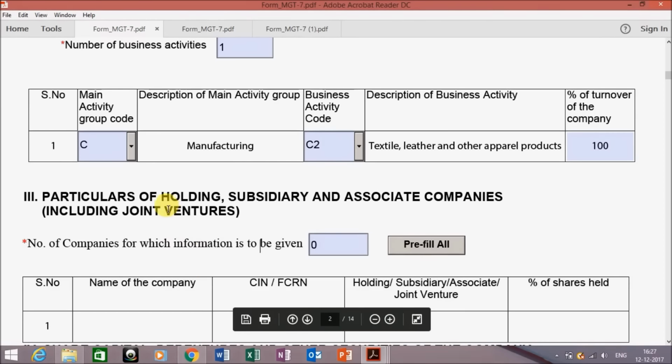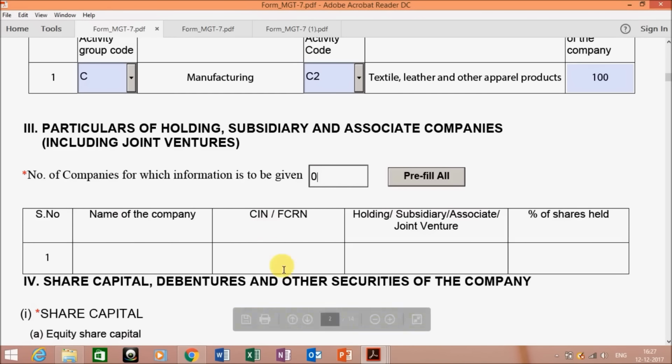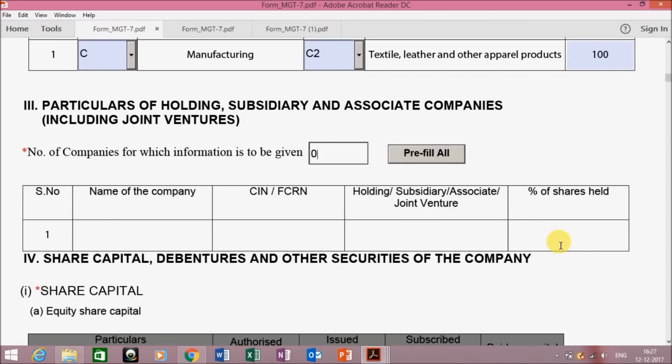Next is the particulars of holding subsidiary and associate companies. If you are having any holding company, any subsidiaries or any associates, enter the number of companies over here and then you need to enter the CIN number under columns and then click on pre-fill button. You also need to enter the percentage of shares held.